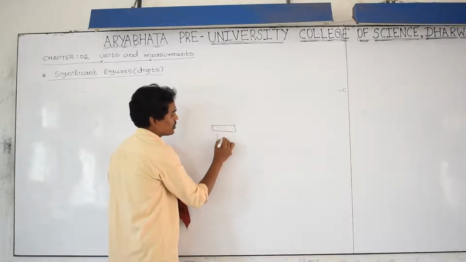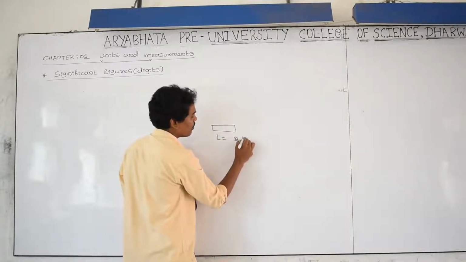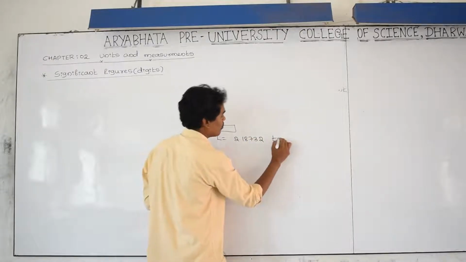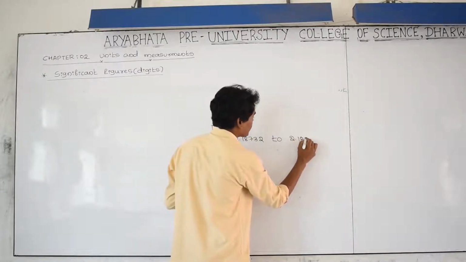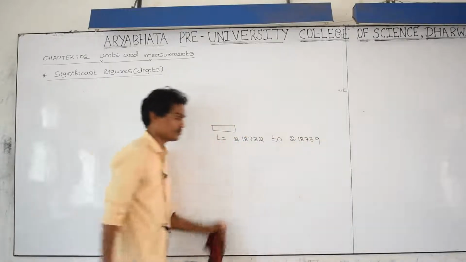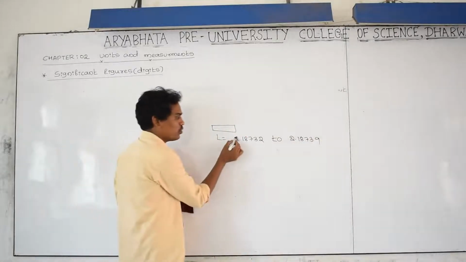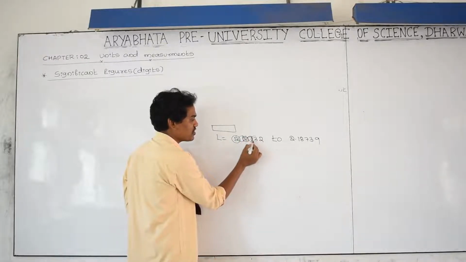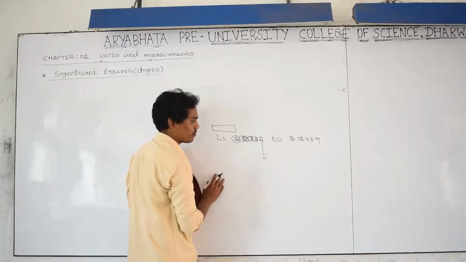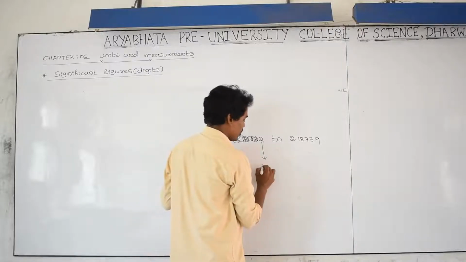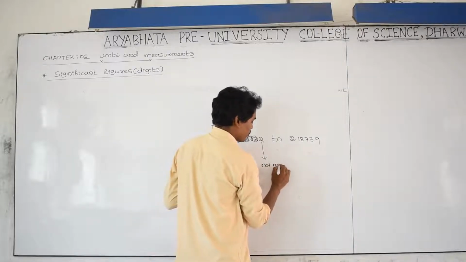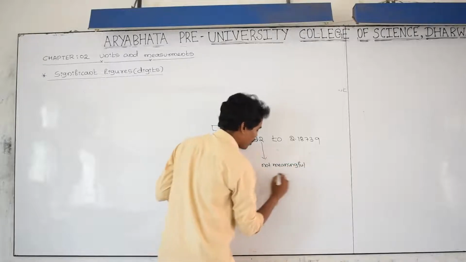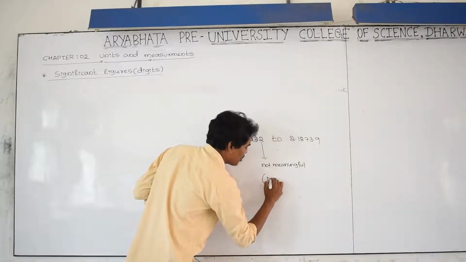the length of this object is 2.1873 to 2.18739. This is meaningful, this is meaningful, this is meaningful, this is significant, this is significant, this is not meaningful. This is not meaningful, called non-significant.